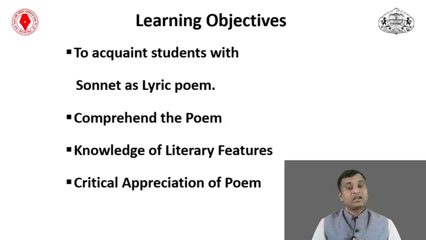Then we make the critical appreciation of the poem, because the poem is written by a wife to express her emotion to her husband. As we know, Elizabeth Barrett and Robert Browning were one of the famous couples in the Victorian period. They married secretly and went to Italy. And when they were in Italy, Elizabeth Barrett wrote this poem.